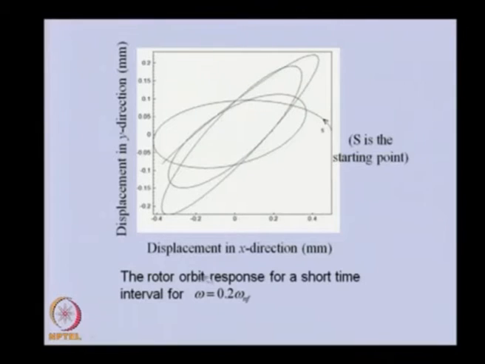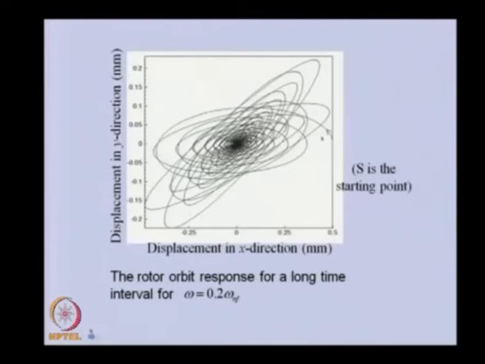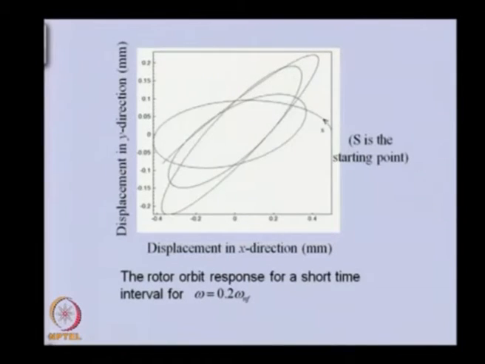This is for a very short duration of time, but if we take more time, we can see that we started from here and gradually it is converging toward this point. Because clarity is not there, initially we showed this for a very short duration, but after some time it goes to the stable solution, as we have seen in the very first slide also.